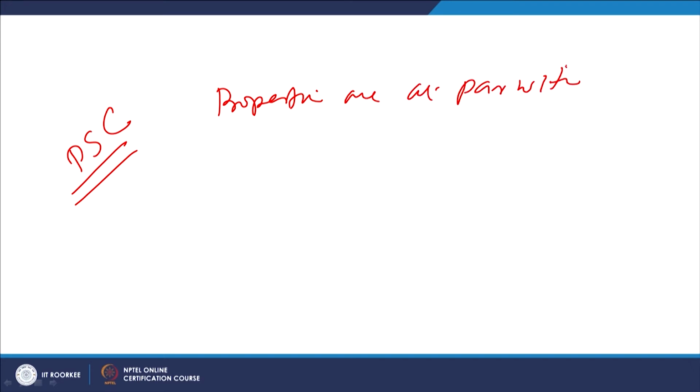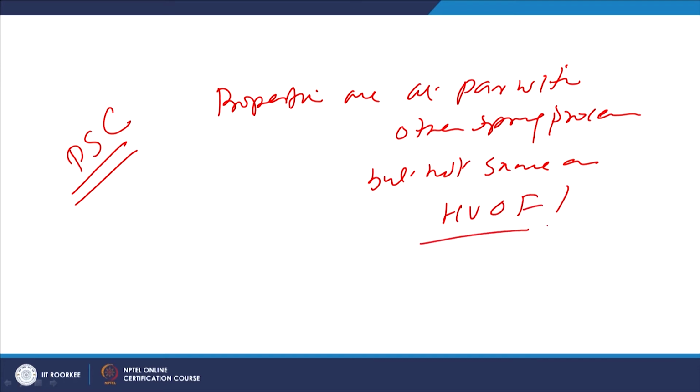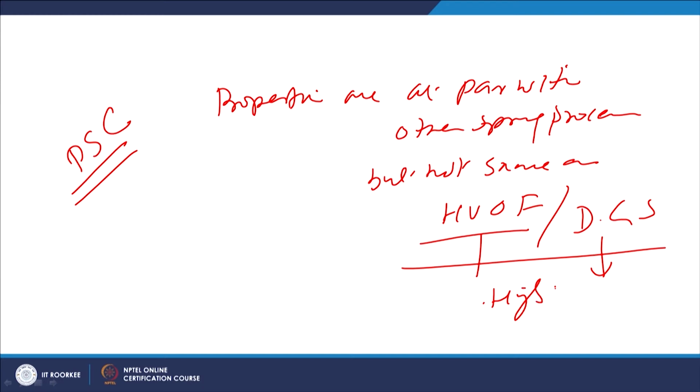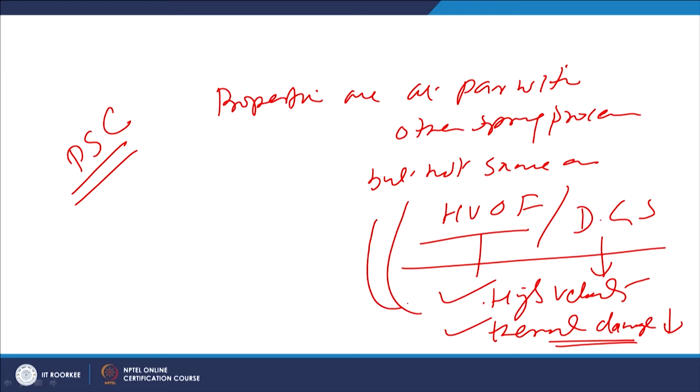As far as the performance of the plasma spray coatings is concerned, the properties are at par with other spray processes, but not the same as HVOF and detonation gun spray, because in HVOF and detonation gun spray processes, high velocity is attained, and the exposure of the material to be deposited is for a shorter period, so thermal damage is limited.